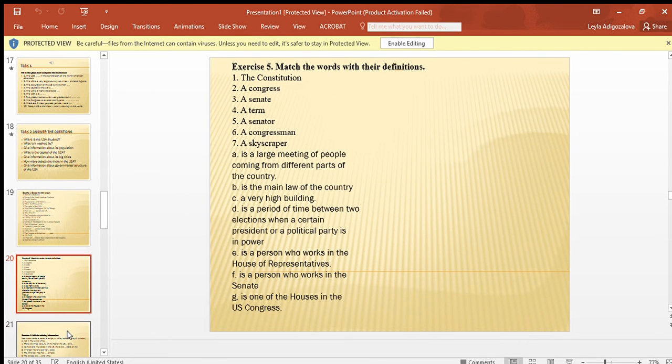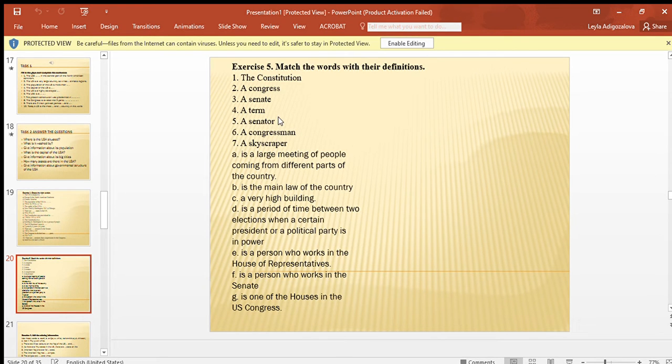Match the words with their definition. So what is the Constitution? We should find the definition of the word. The Constitution, a Congress, a Senate, a term, a senator, a congressman, skyscraper. So the Constitution is the main law of the country. A Congress is a large meeting of people coming from different parts of the country. A term is a period of time between two elections when a certain president or political party is in power.